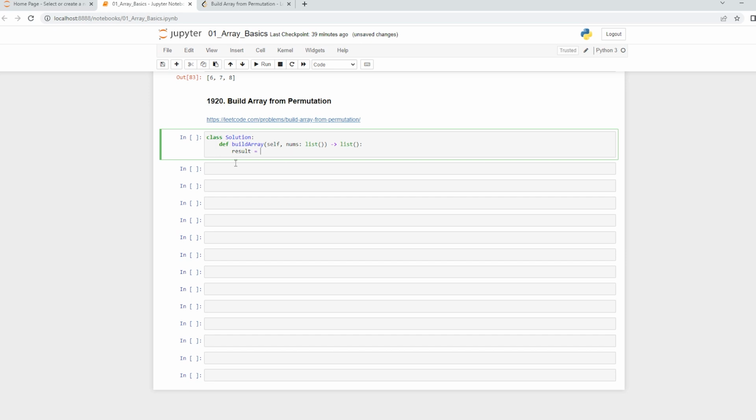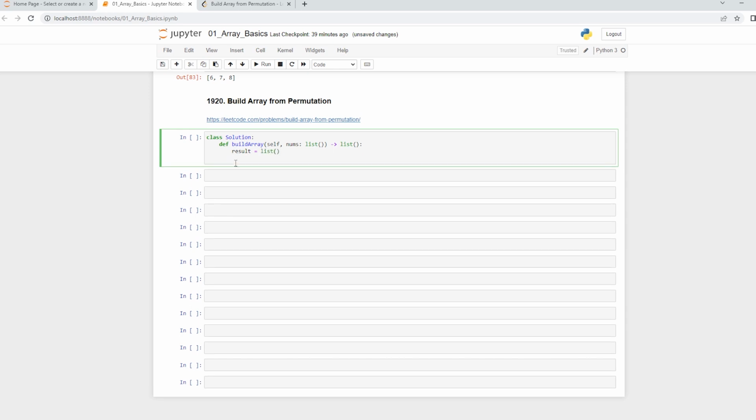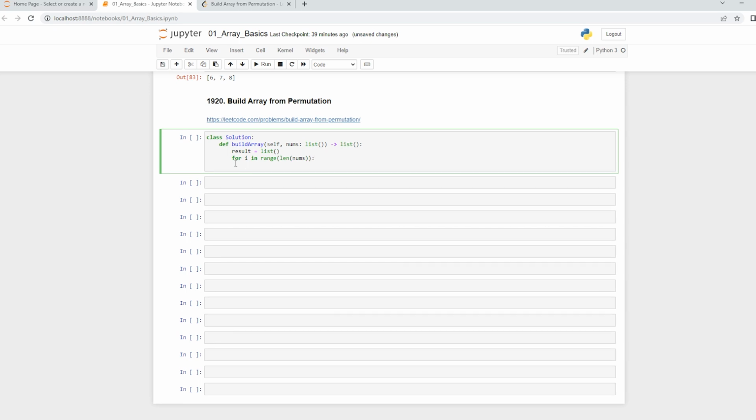So I'll say result, which is going to be your result array, first thing, and you have to declare it. So let's say list. And now for i in the range of length of nums, since nums is the input that has been given. Try to understand the problem, how you are going to approach this. We will build a for loop, and that for loop is going to check for every element.